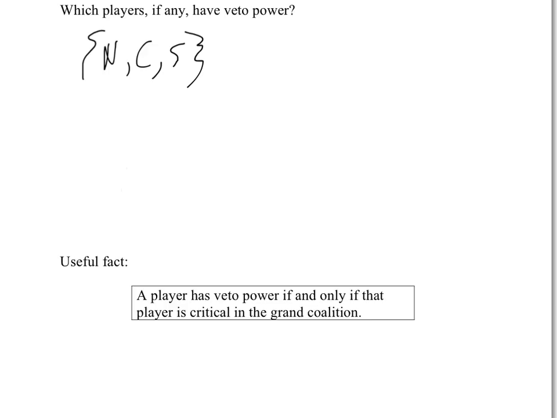So we've figured out a very useful general fact, which it will be helpful to us to keep in mind in the future, namely, a player has veto power if and only if that player is critical in the Grand Coalition. You can detect veto power by studying the Grand Coalition and seeing who's critical there.